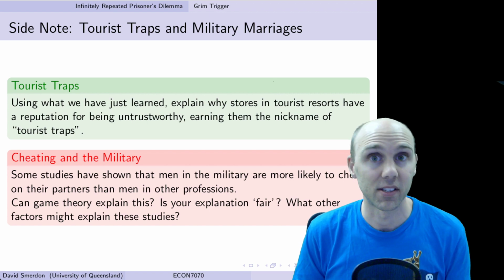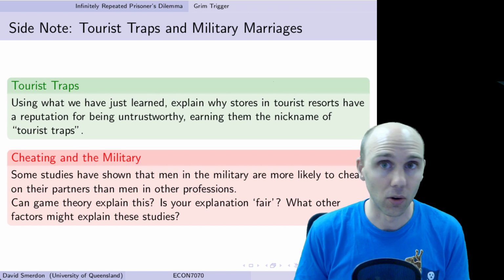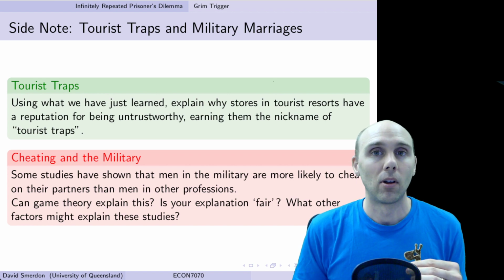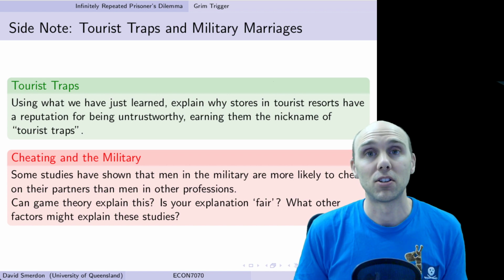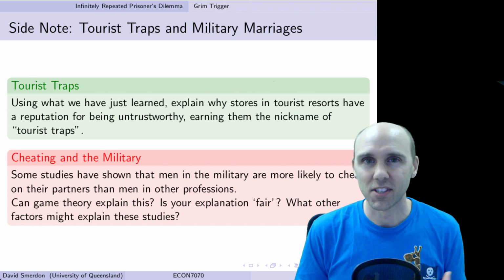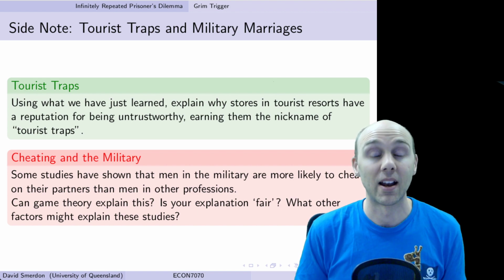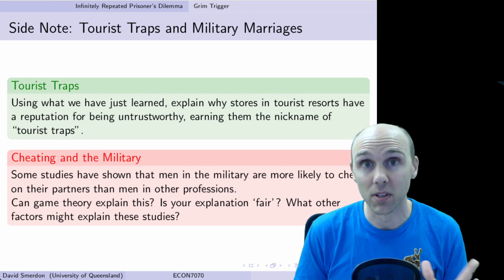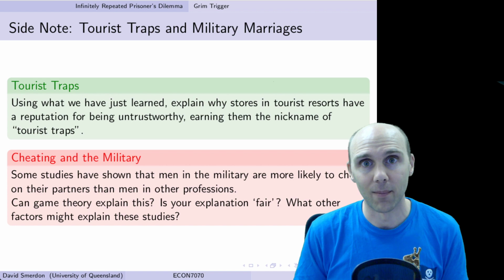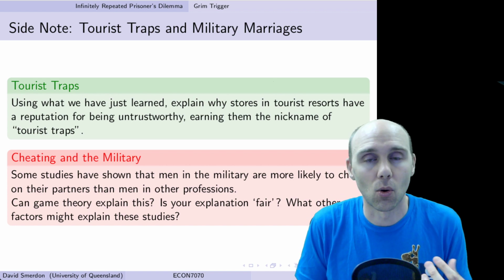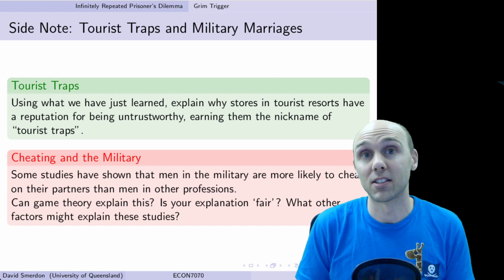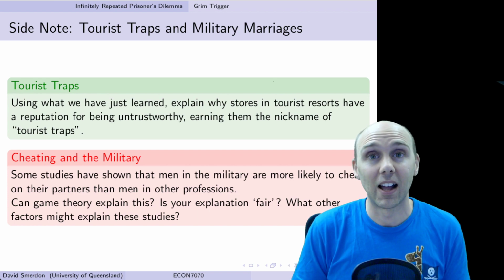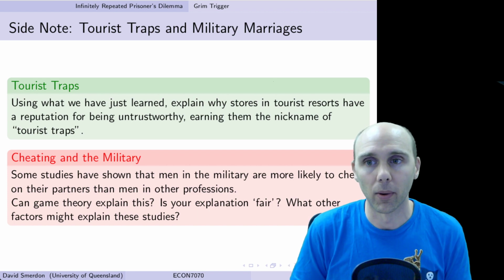When the tourists are in town, as opposed to the locals, there's not much chance for the tourist to punish in the future, because you're not going to have this interaction many times. In other words, the delta is very low. The probability that this is the last time that you interact with each other is quite high. The probability that the game ends is quite high. So because that delta is quite low, it's hard to keep that cooperation going.